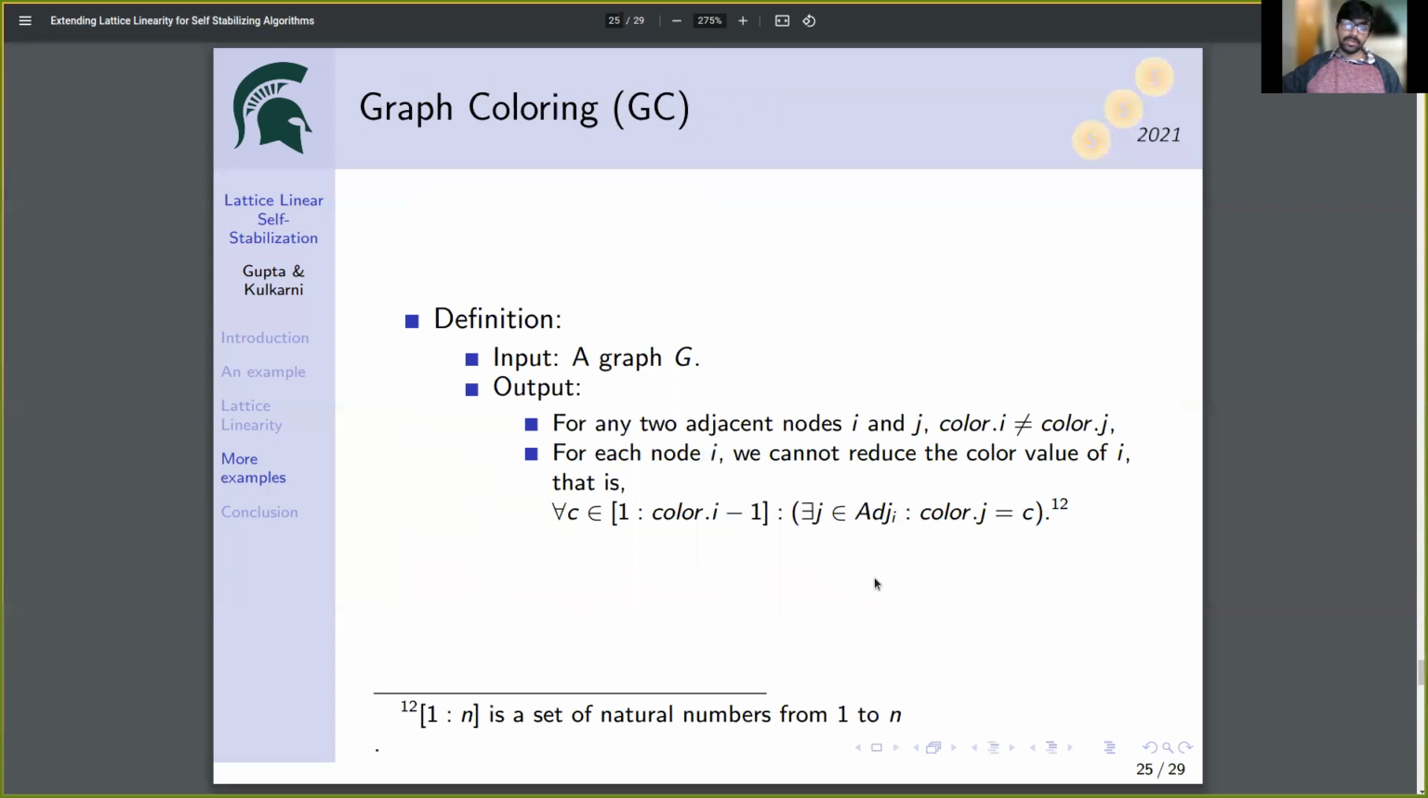We have also studied the graph coloring problem. This problem is a little different than the other three problems. This is because in the other three problems, the domain of states of nodes is a binary domain. You have only two states, in and out. Whereas in this problem, the domain of states of nodes can be as large as the set of natural numbers.